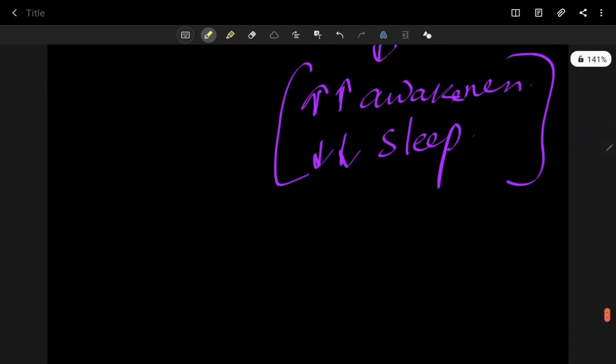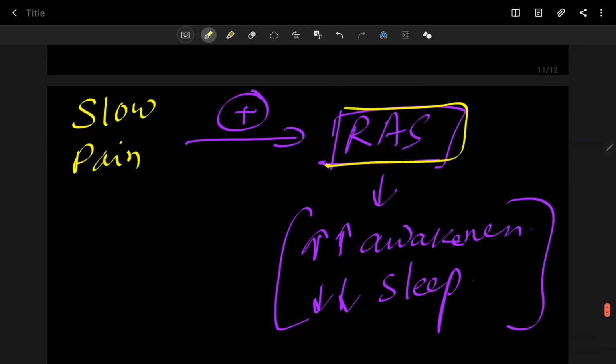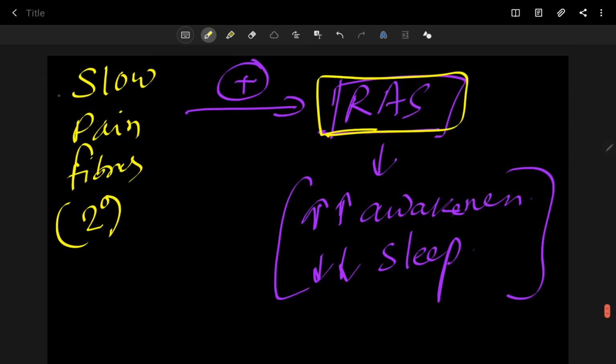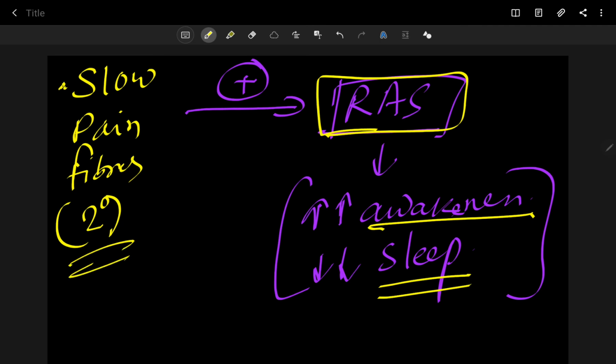So your slow pain fibers, mainly the secondary fibers, activate your reticular activating system. That's why it increases your awakeness or reduces your sleep. Okay, so this is one important point. So that's why in case of slow pain, a patient cannot sleep, and some sleeping pills are given by doctors. So in case of slow pain, there is increased awakening or reduced sleep in the patient.